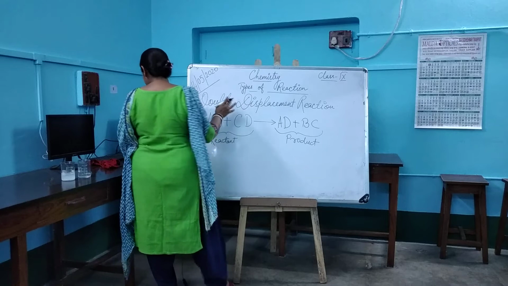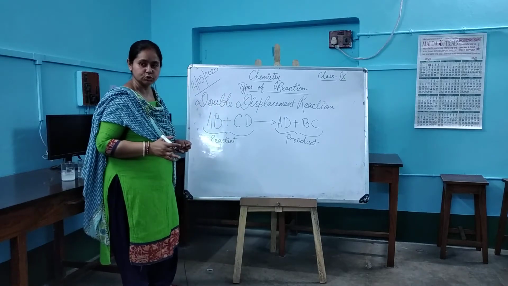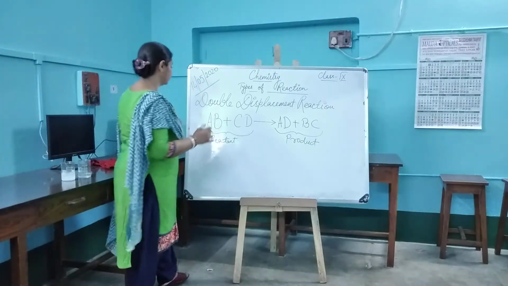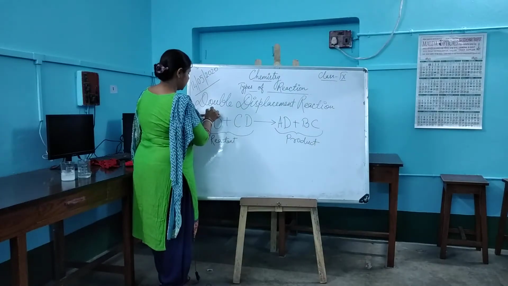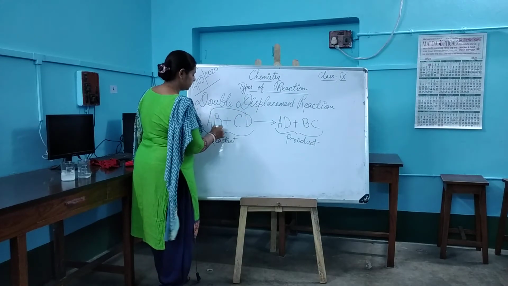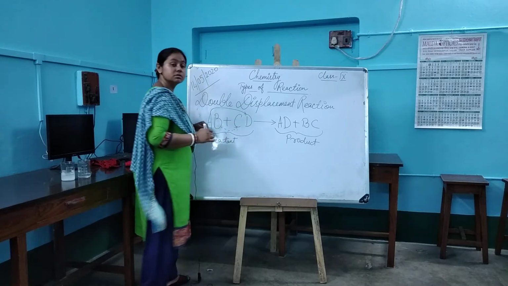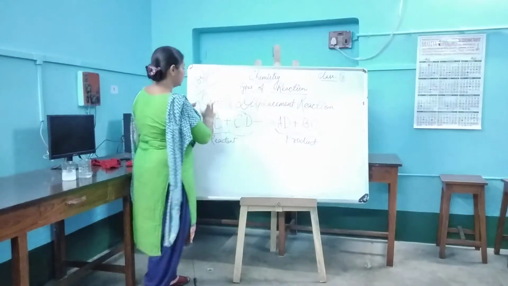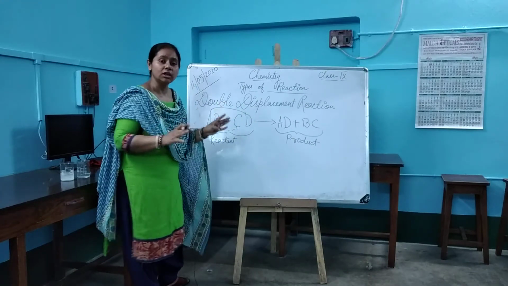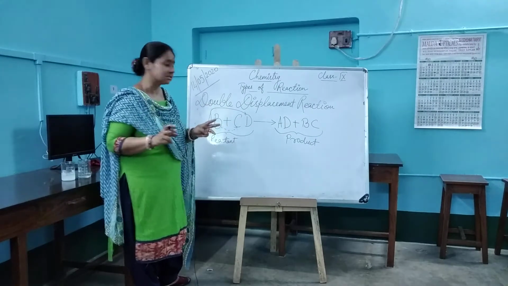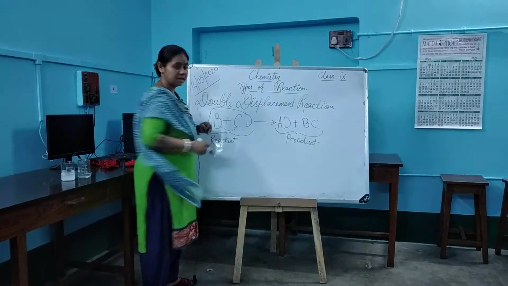So how is this product available to you? Look very carefully. A will react with D and B will react with C. That is why we are calling this reaction double displacement.